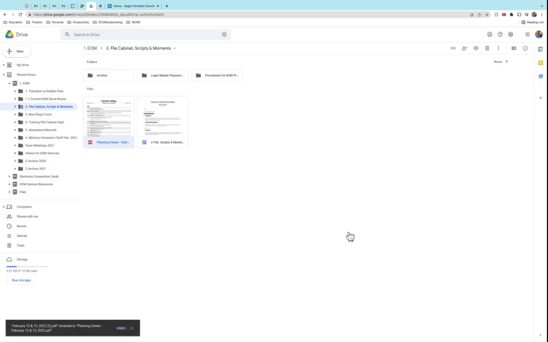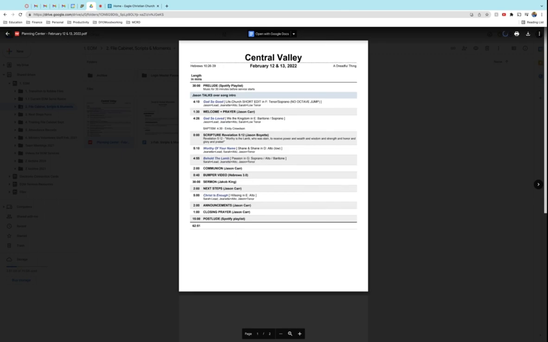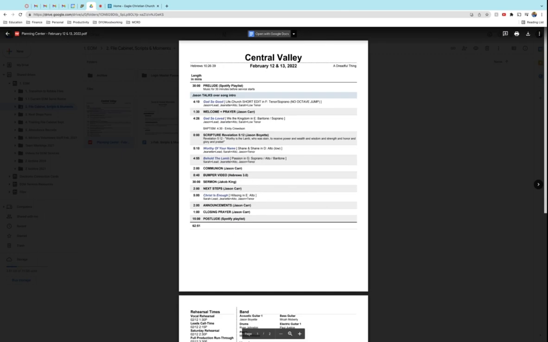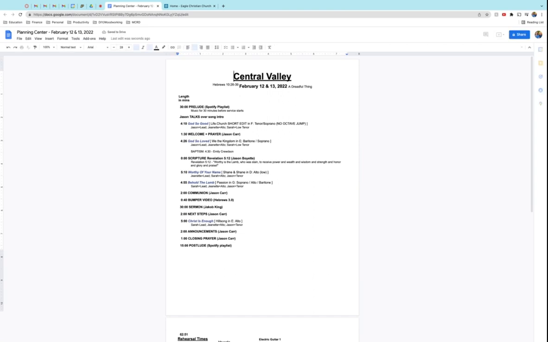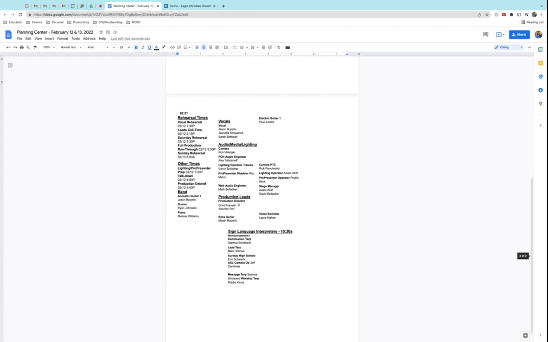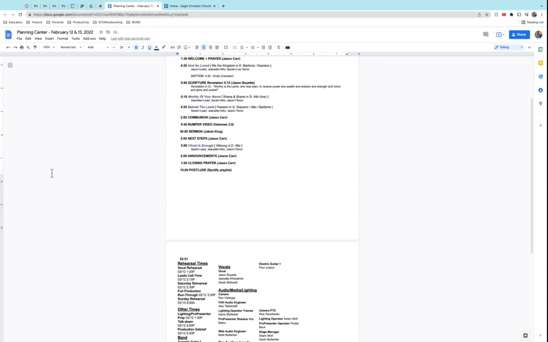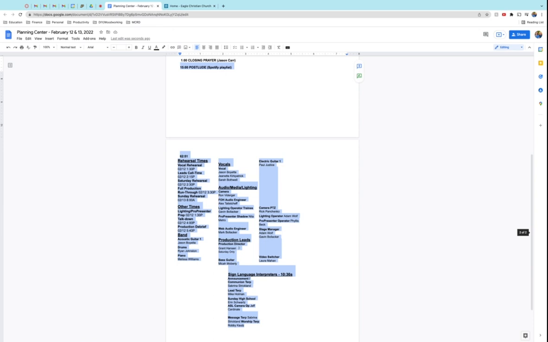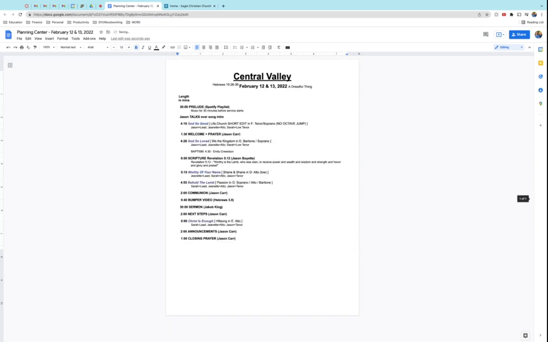Okay, that looks good. Now, the next thing that we're going to do is open this document up, and we'll have the option at the top of the page to open it up with Google Docs. That's what we want to do. So that's going to take a second to open up in Google Docs. What we want to do is make certain that we are reformatting everything so that it works. There's a couple of steps that we're going to go through here. First thing is all of this other information down here at the bottom, everything from the postlude down, we don't need that. So we're just going to select it all and delete it.